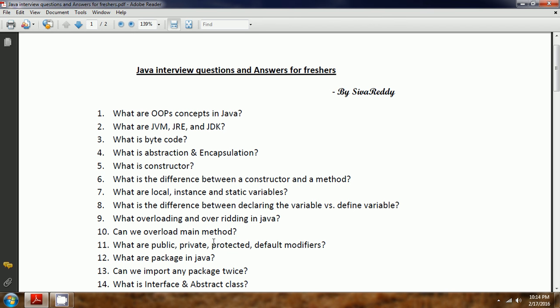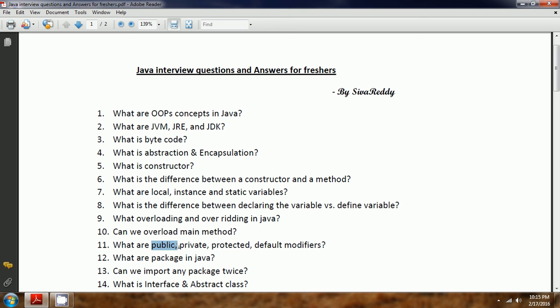And what are public, private, protected, and default modifiers? These we call access modifiers. By using these access modifiers or specifiers, you can restrict the access to your data, that means you can protect your data from the outside world. For example, the first one is public.